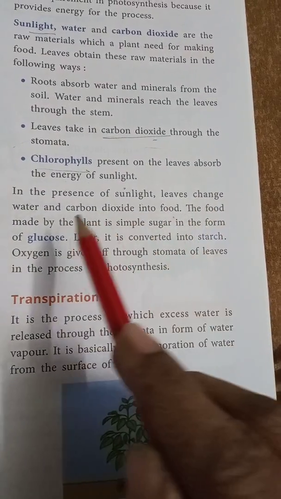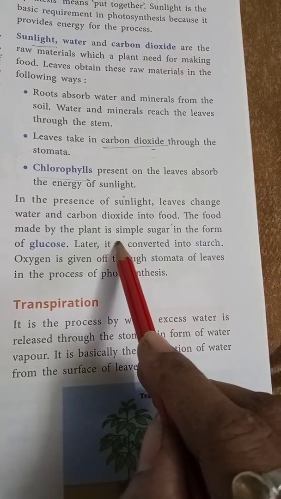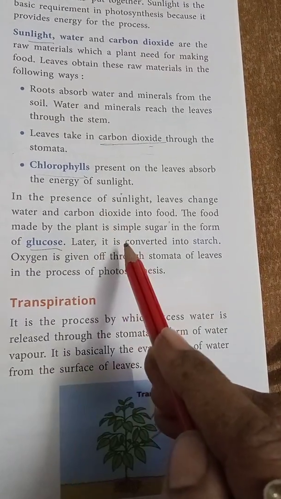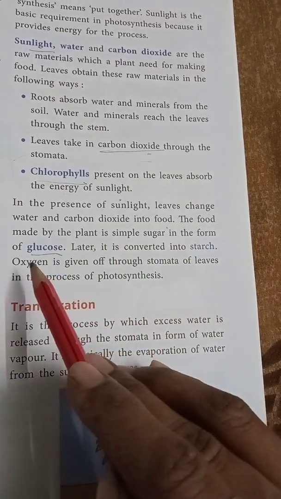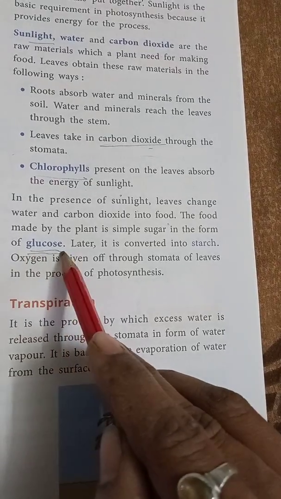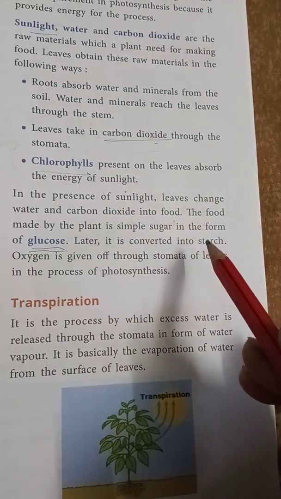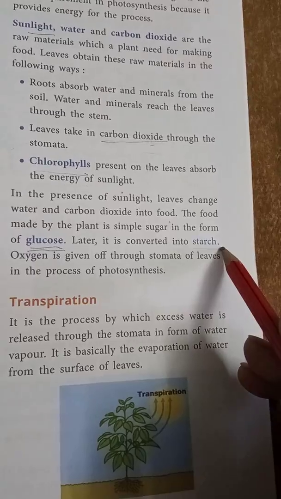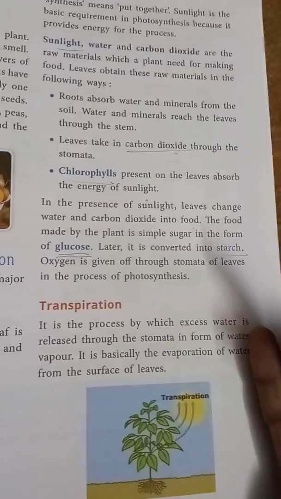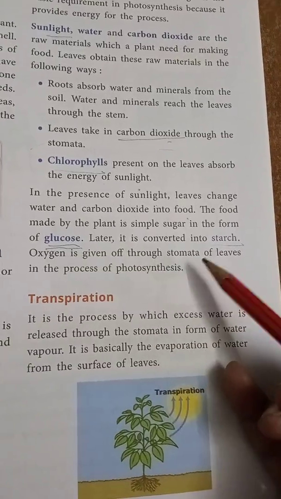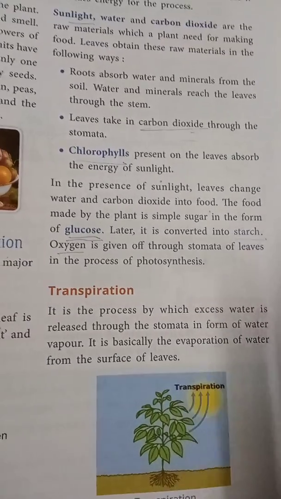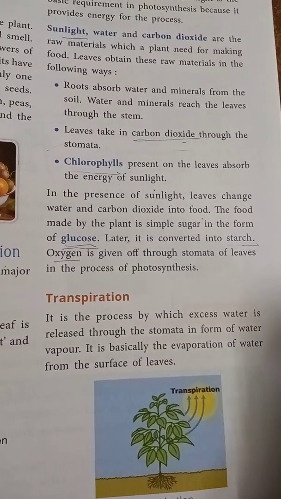The food made by the plant is a simple sugar in the form of glucose. जो फूड बनता है ना प्लांट से उसको क्या कहते हैं? Starch. It is generally in the form of glucose, and it is converted into starch. After that the oxygen is released through the stomata of the leaves, and this oxygen is used by living organisms for the respiration process.